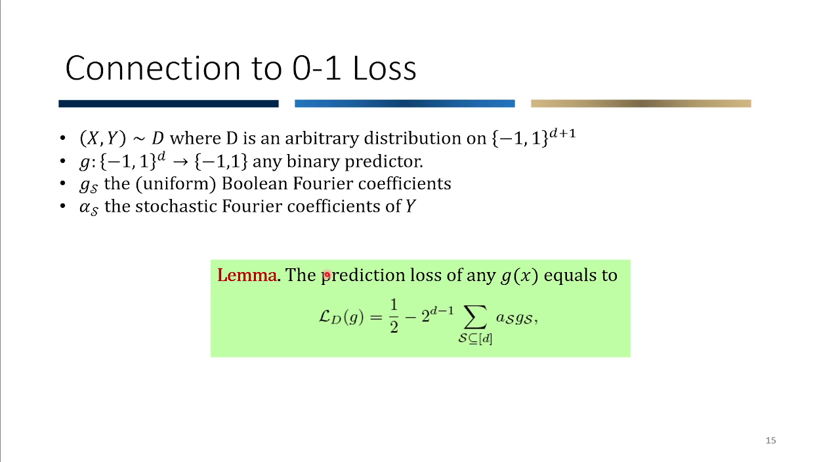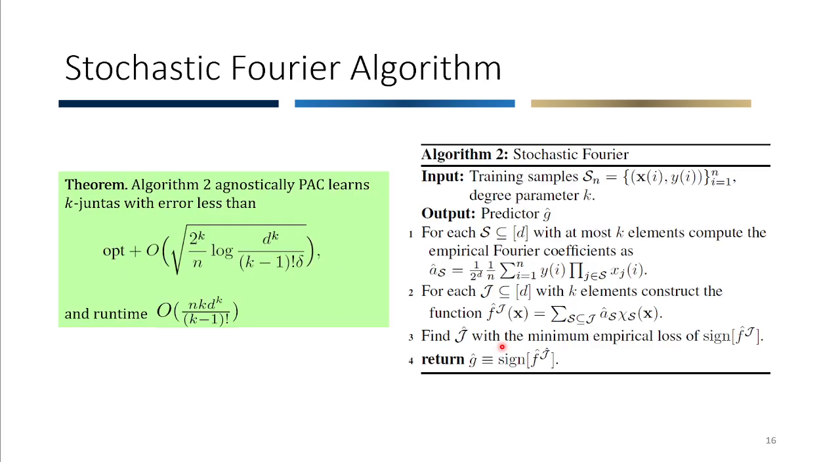And based on that, then we make a connection to the 0-1 loss. And the connection is expressed as follows. If we have any predictor g, then its loss is decomposed by this expression, where g_S are the uniform Boolean Fourier of g, alpha_S were defined in the previous slide. Based on that, we get this stochastic Fourier algorithm. And these are the sample complexity and PAC learning guarantees.